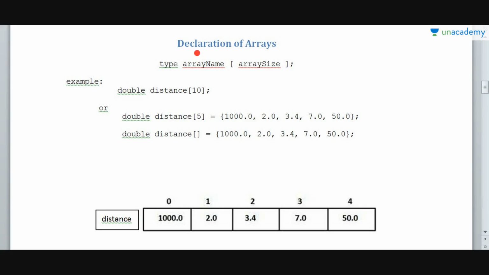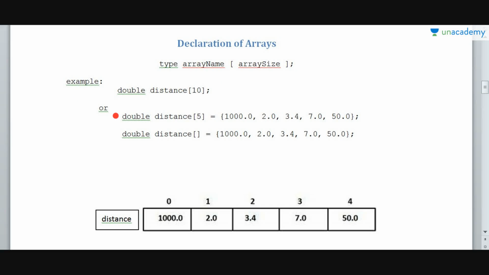Now let us see how we can declare the array. Type. This is the base type of the array, which specifies what type of elements will be stored in this array. Now array name. Array name is the name by which the array can be referenced for use, and this size defines how many elements that array will be able to hold inside it. That is, if the size is 5, then 5 elements can be stored in this array.